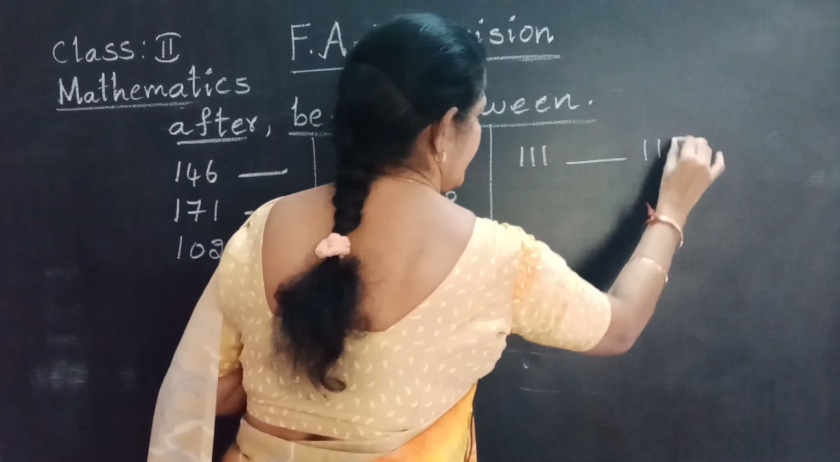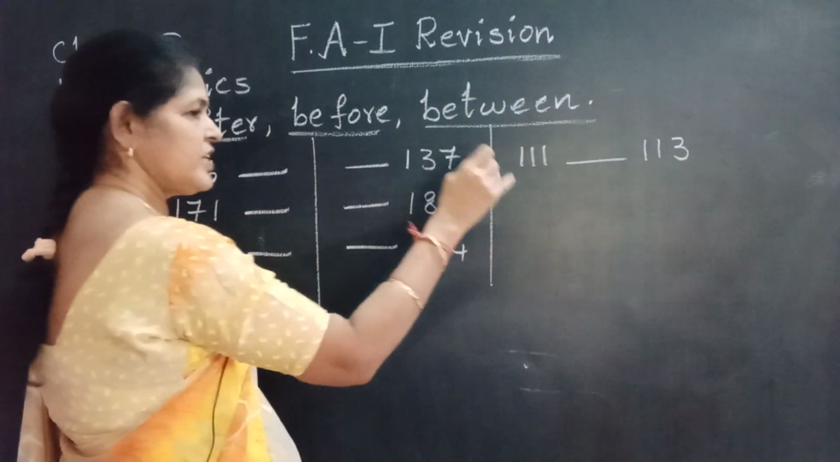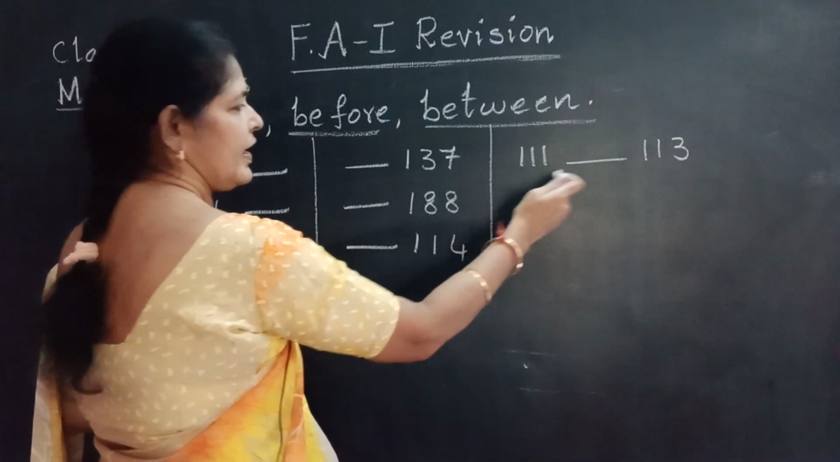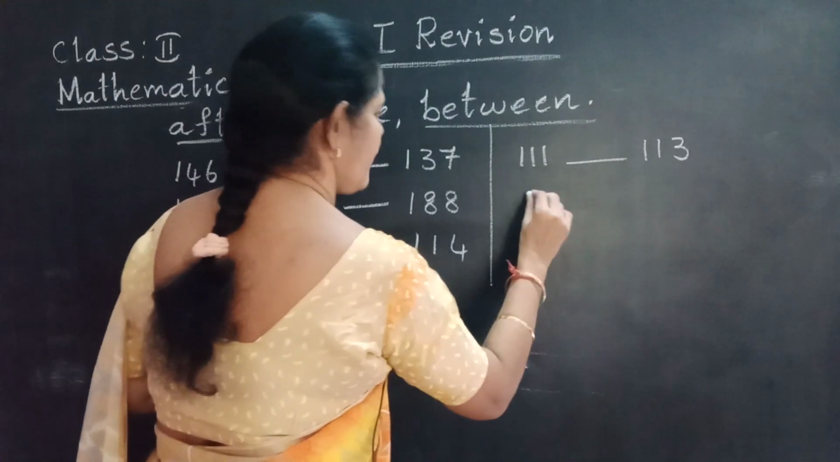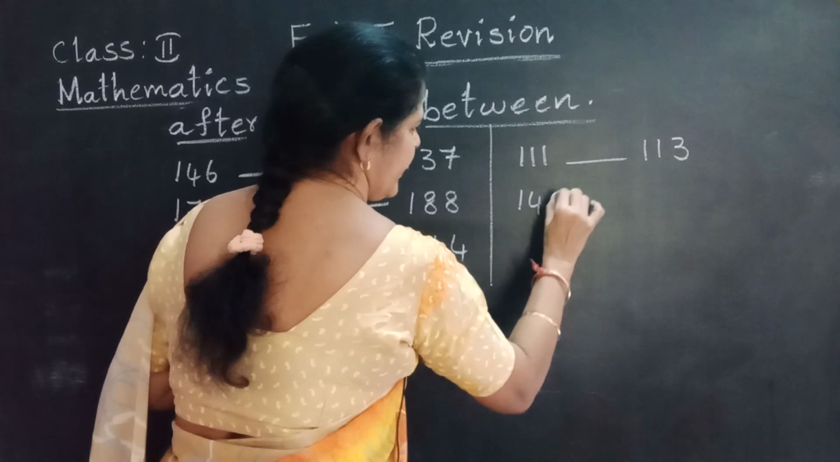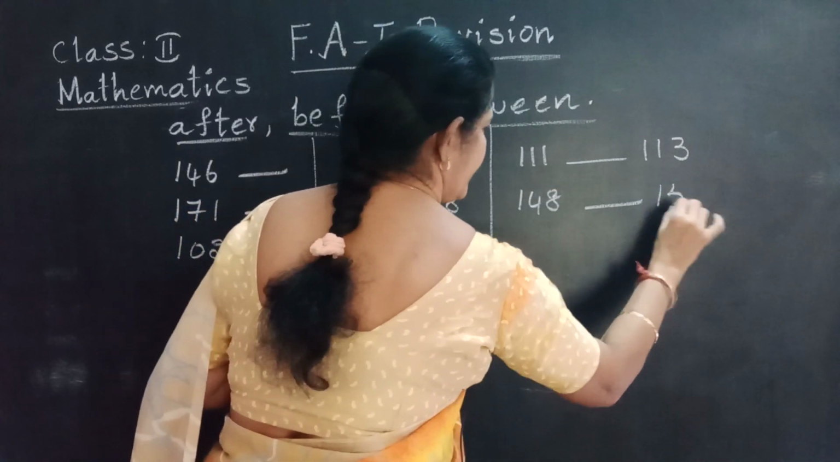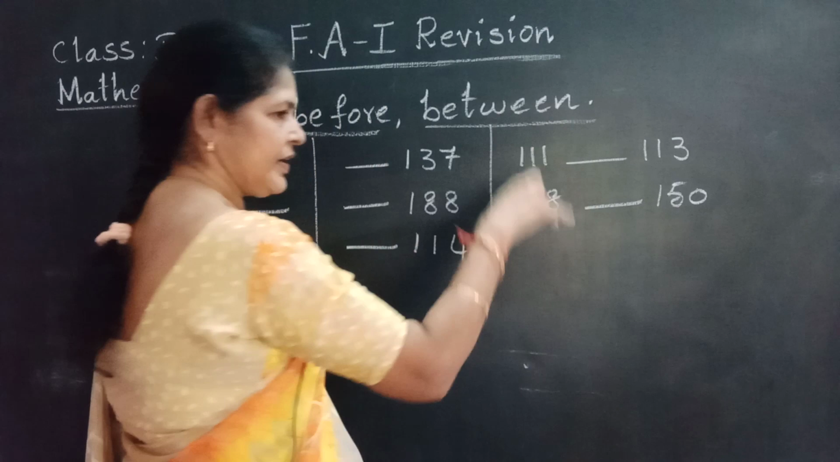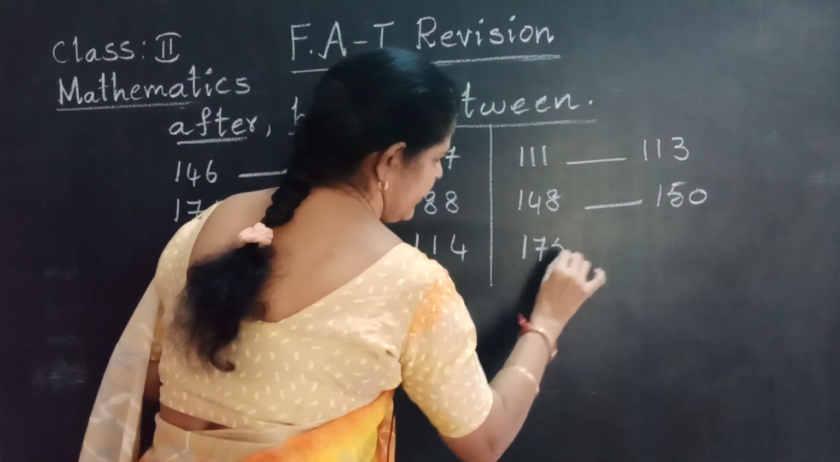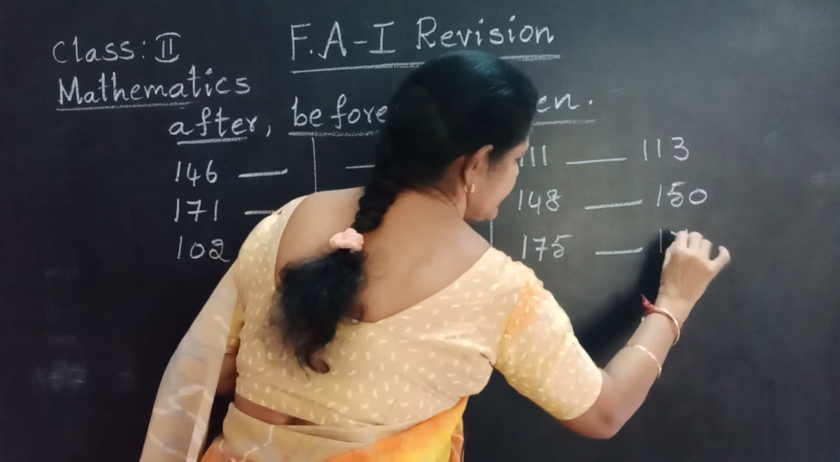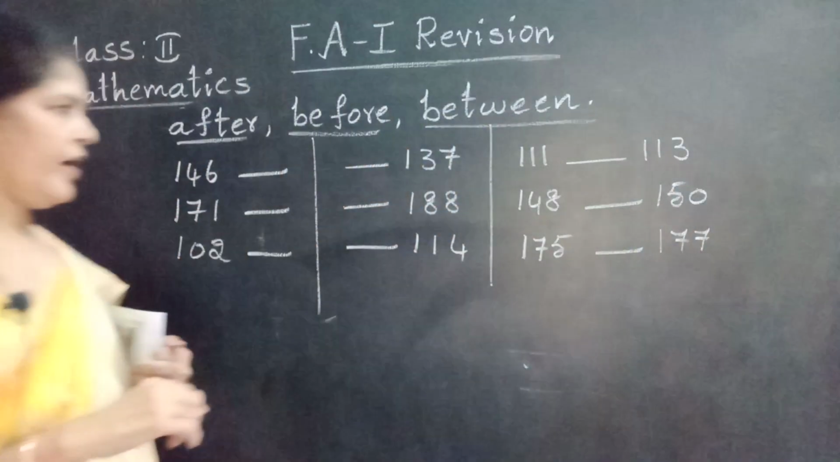Now between numbers. 111 and 113. What comes in between 111 and 113? Yes, 112. Next. 148 and 150. The between number. Yes. 175 and 177. Come on, note down.